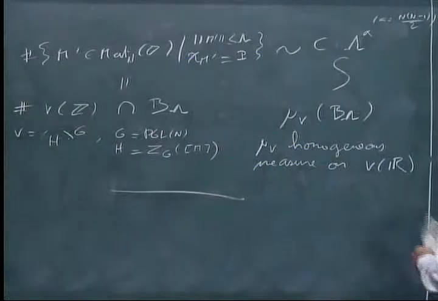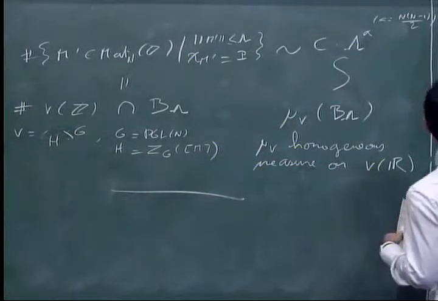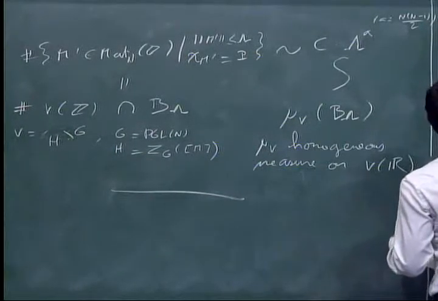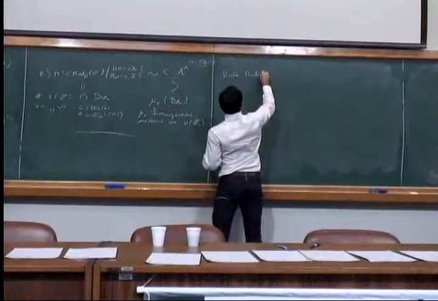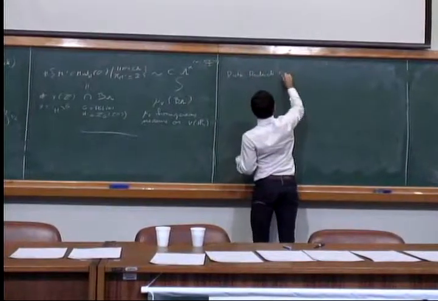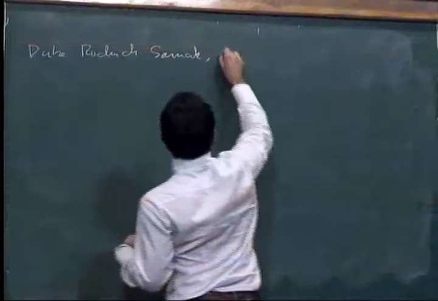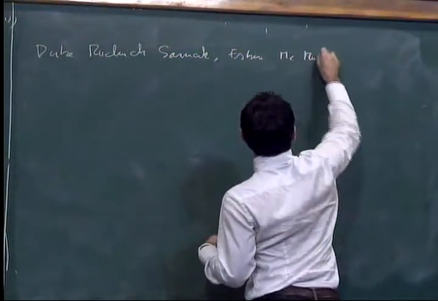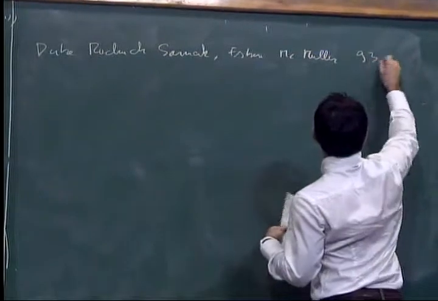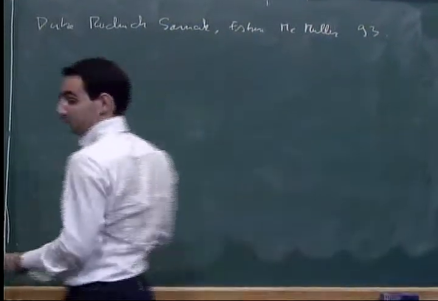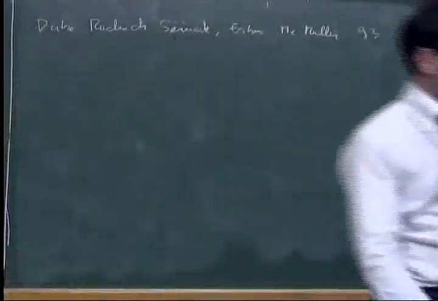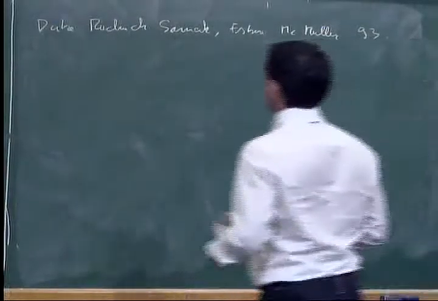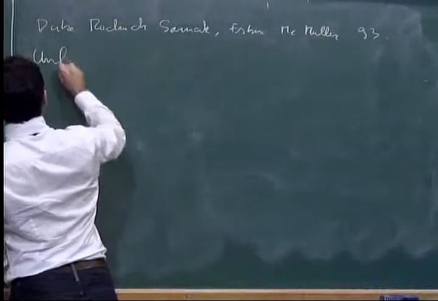So the starting point is a circle of ideas that appears already in Duke, Rudnick, and Sarnak, and so Eskin and McMullen in 93. So that's called the unfolding method.